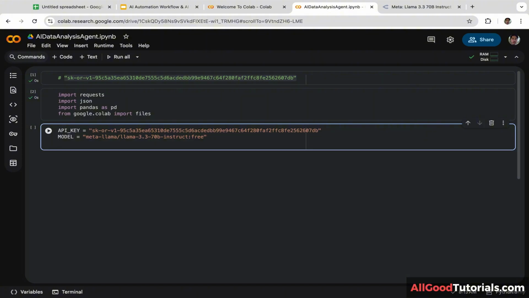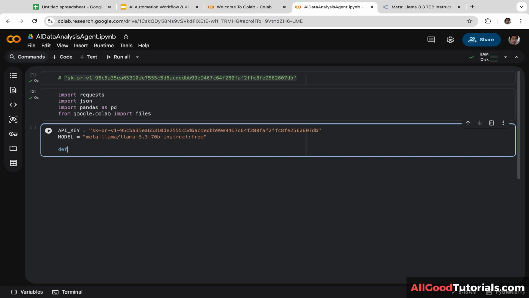Next, we are going to create a function to generate a readable preview of the data frame without overloading the prompt. I'm going to name the function Save Preview. You can name it whatever you want, it is totally up to you. And this function has two parameters. The first one is df, which is the data frame, and the second one is maximum characters. And I'm going to set this to 3000.